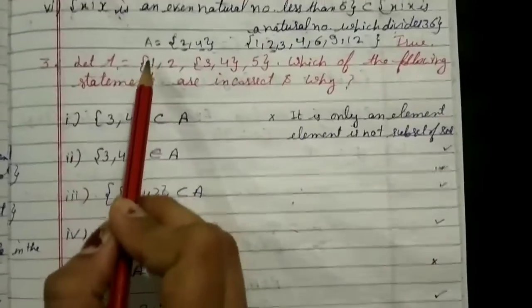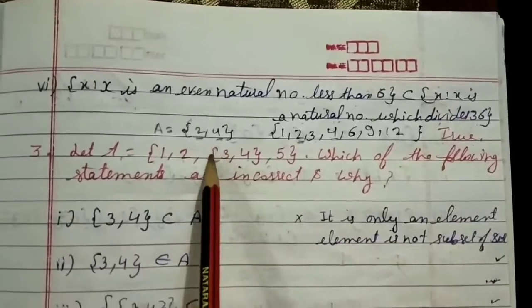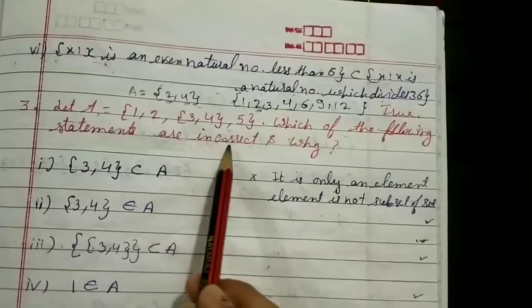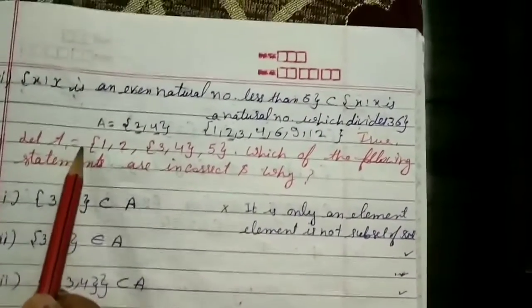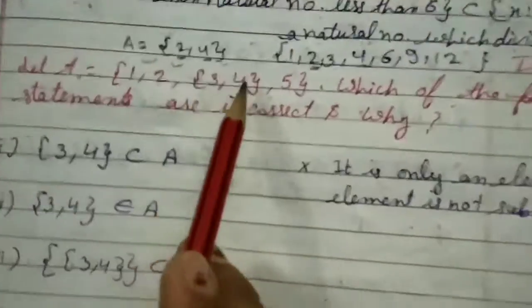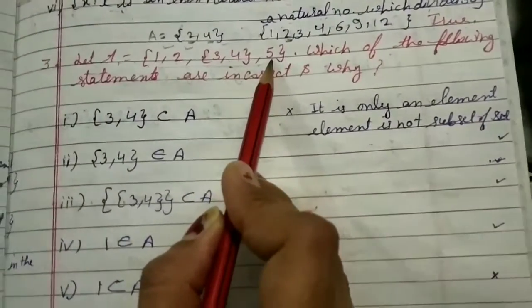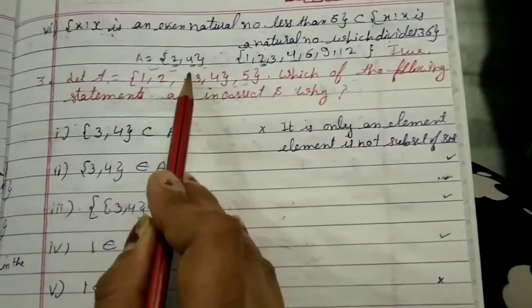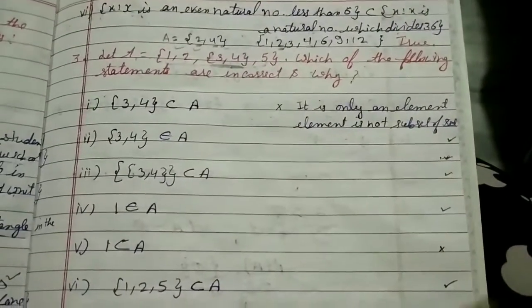Let set A be {1, {3, 4}, 5}. Which of the following statements are incorrect and why? Now there is a set given, that is A. Now 1, {3, 4} in curly brackets, and 5. These all are the elements or objects of the given set. {3, 4} in curly brackets is also an object, or you can say an element.